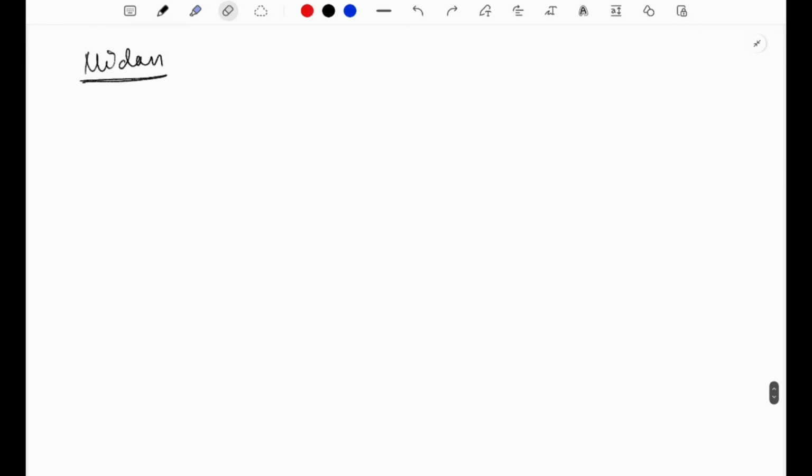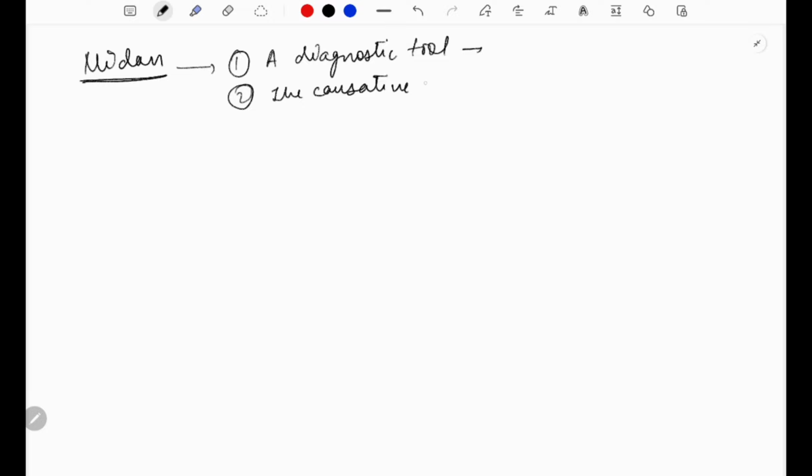Now let us look into what nidan is. When it comes to Rog Nidan specifically, Nidan is understood as of two types. First, it is understood as a diagnostic tool that will help us in the diagnosis of any particular disease, or it is also understood as the causative factor.